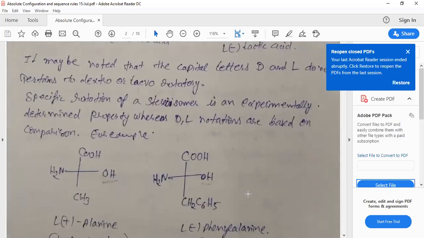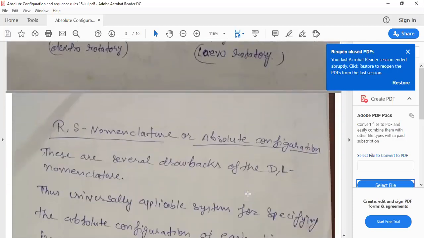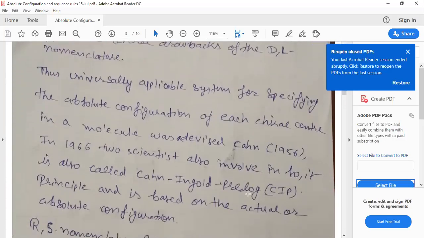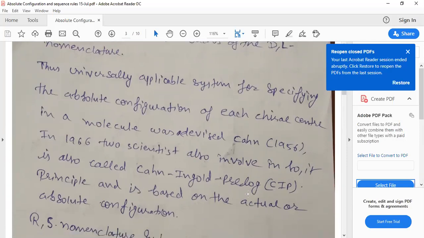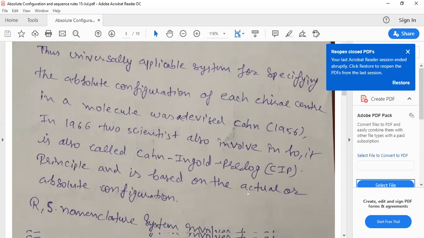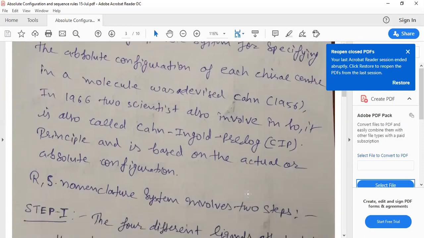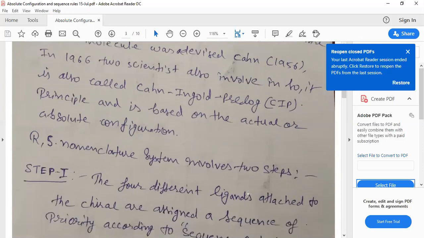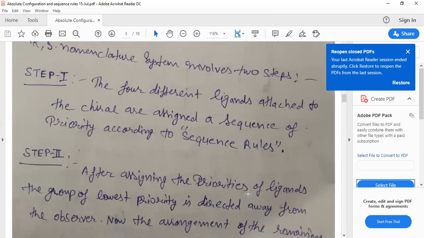Therefore, this absolute configuration is a universal system for specifying the absolute configuration of each chiral center in a molecule. It was advised by Cahn in 1956, and two other scientists were also involved, Ingold and Prelog. It is also called the CIP principle or CIP nomenclature. The RS configuration system involves two steps: step first and step second.